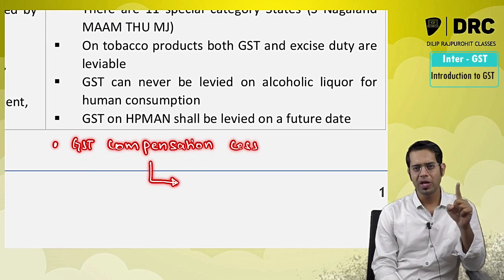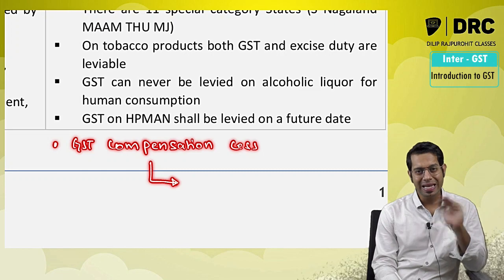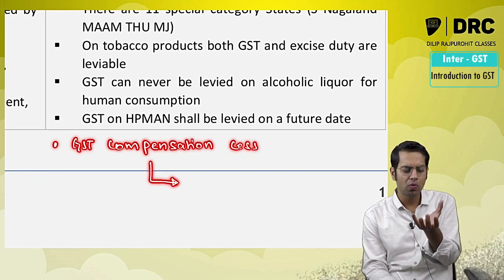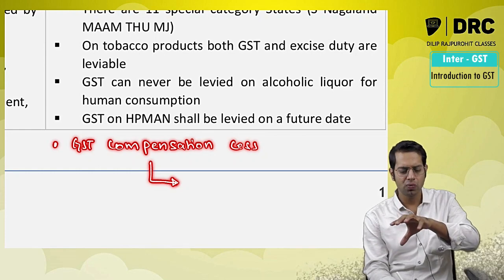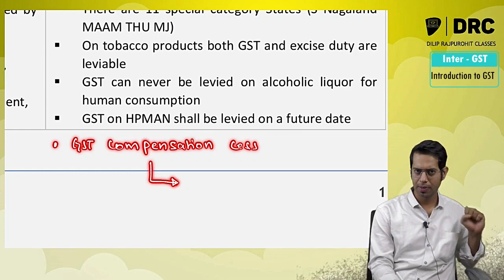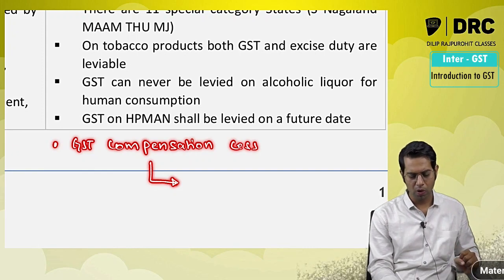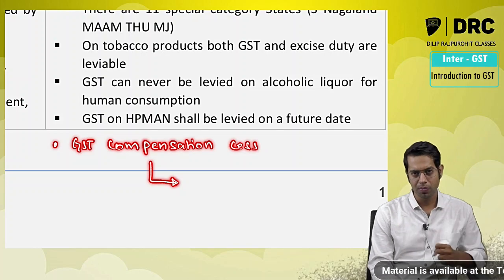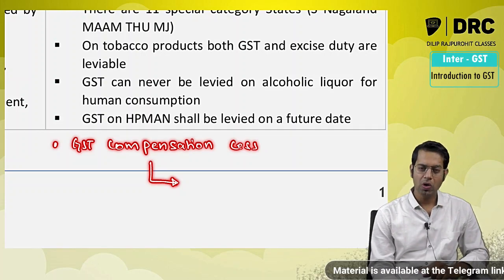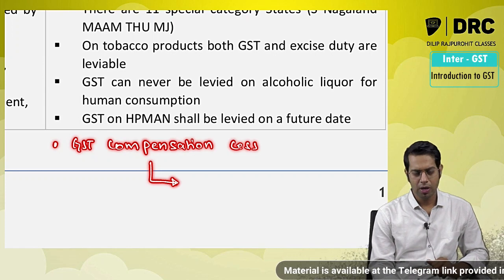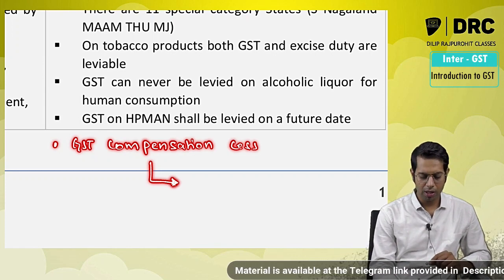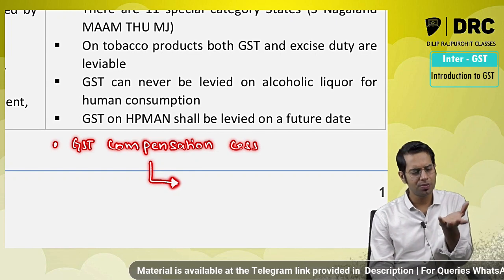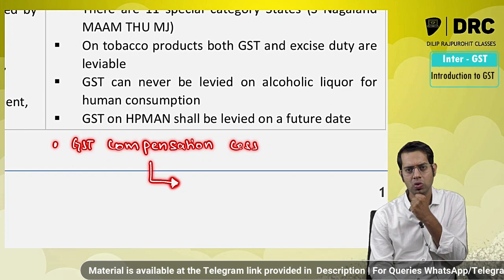Because of the introduction of GST, many state governments were losing revenue, because before GST law the revenue was origin based. The tax was going to the state where the goods were originating from or where the manufacturing was happening. But under GST law it is consumption based. Tax will go to the state where the goods are consumed. Because of this, various state governments opposed GST law, as they were going to lose tax revenue.